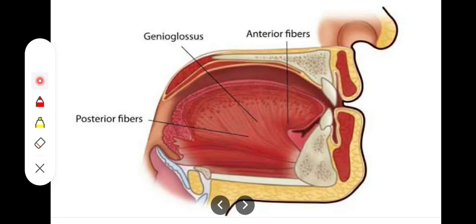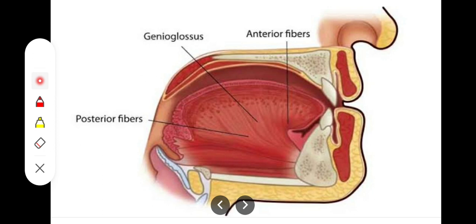Okay, the next muscle is the genioglossus muscle, a very huge and fan-shaped muscle extending from the upper genial tubercles of the mandible. We know that on the inside of the mandible we have the genial tubercles. The upper genial tubercles are the origin, and it fans out and inserts into 3 main places. The upper fibers are inserted onto the tip of the tongue, the middle fibers into the dorsum of the tongue, and the inferior or lower fibers onto the hyoid bone, as you can see. So in this way we have completed the 4 extrinsic muscles.